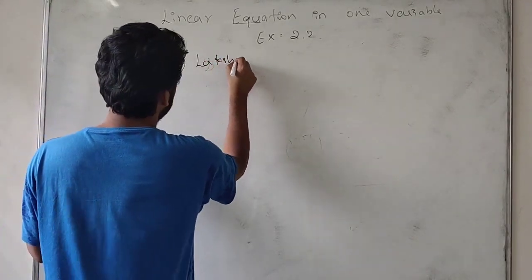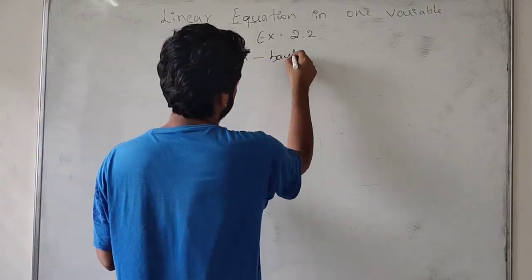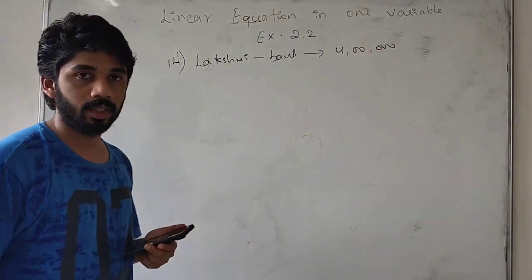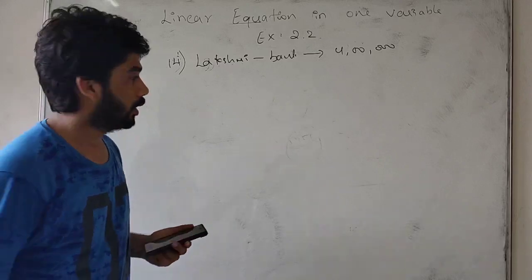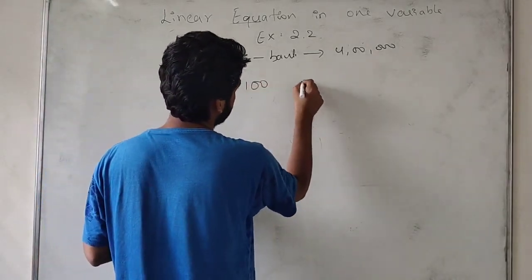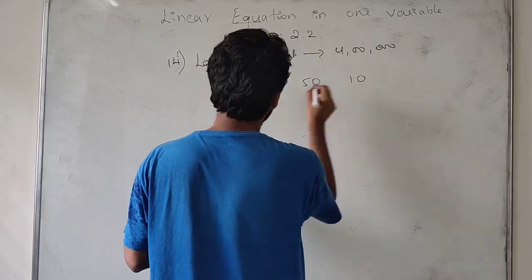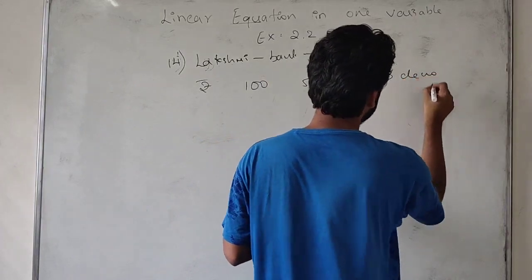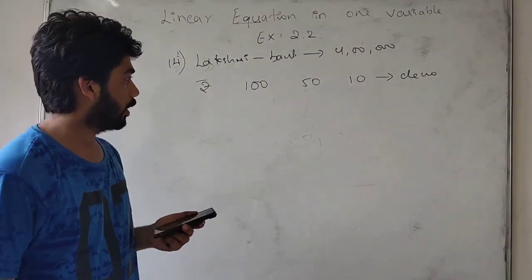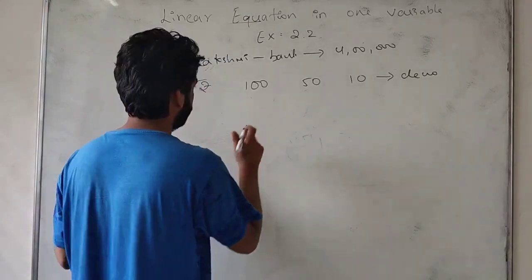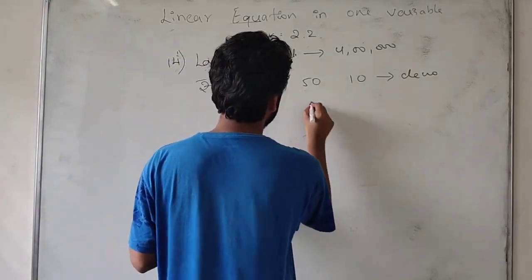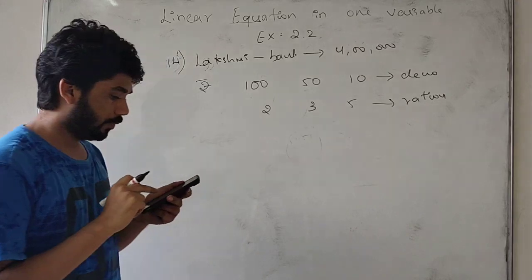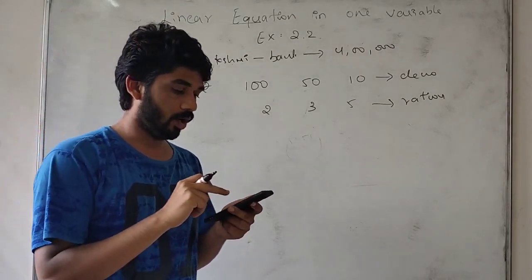Here is Lakshmi, who works in a bank. She has 4 lakh rupees with her. The denominations are 100 rupees, 50 rupees and 10 rupees, and these are in the ratio 2:3:5. We have to find how many notes she has.